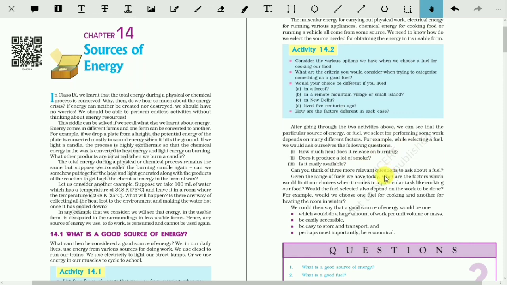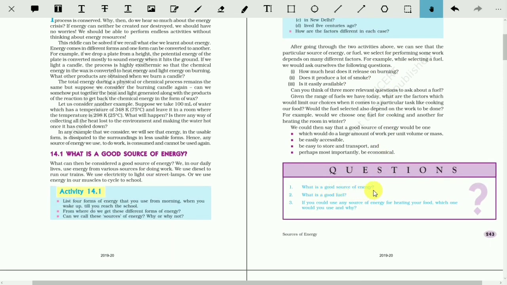And now there are some questions. What are good sources of energy? You will get the answer from here. What is a good fuel? Already 5 points I have told you. If you could use any sources of energy for heating your food, which one would you use and why? You can heat your food by kerosene stove. Or heat your food by LPG gas. Which one would be easier? Which one would you use and why?